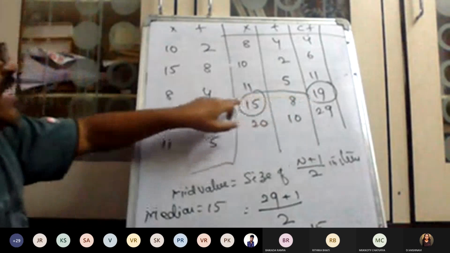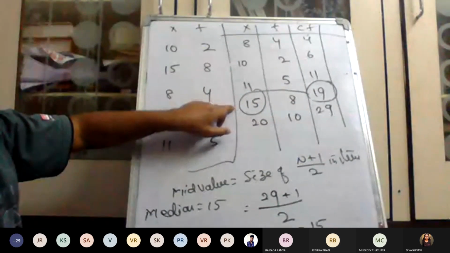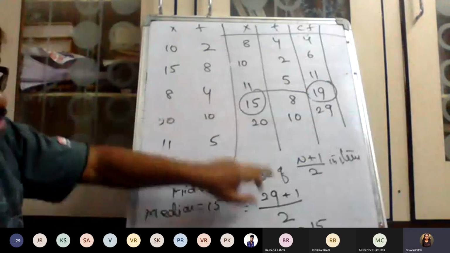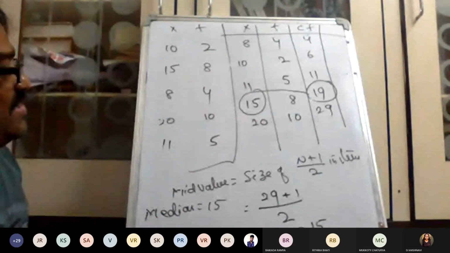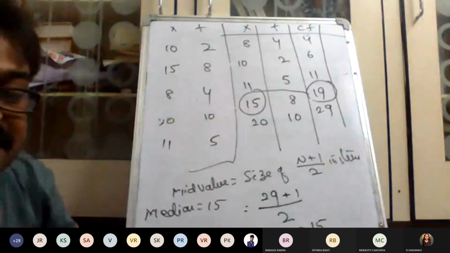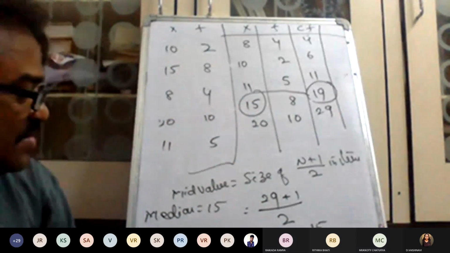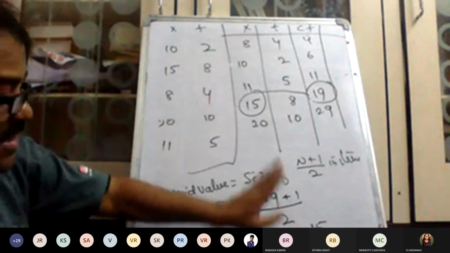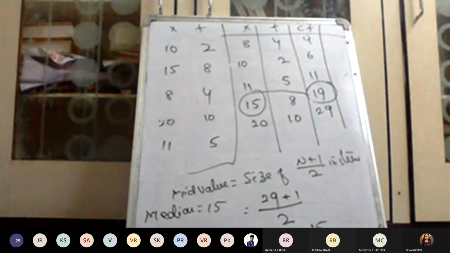What is the corresponding value exactly? 15. In this problem it has come as 15, but in some cases it may be different.